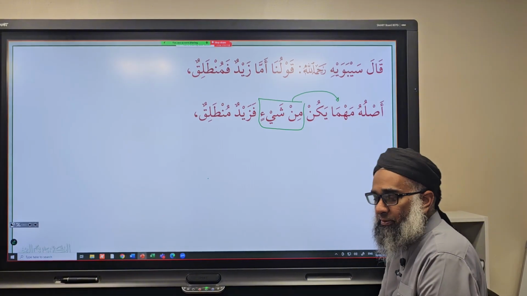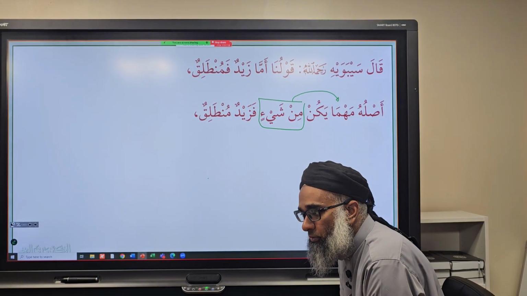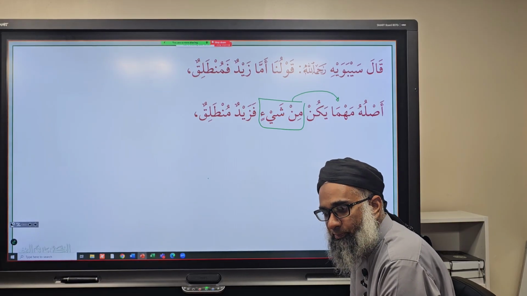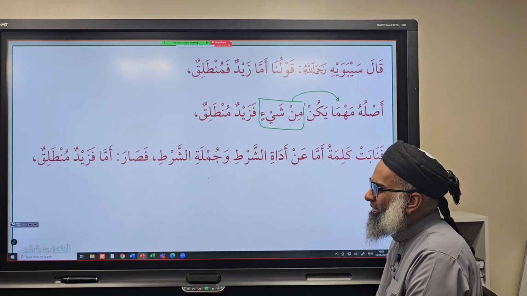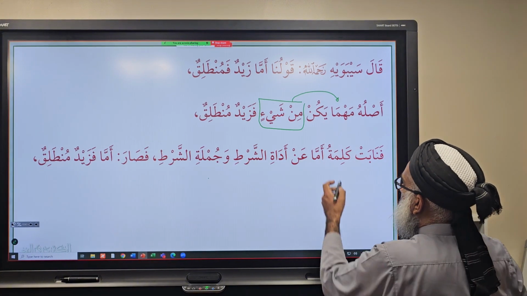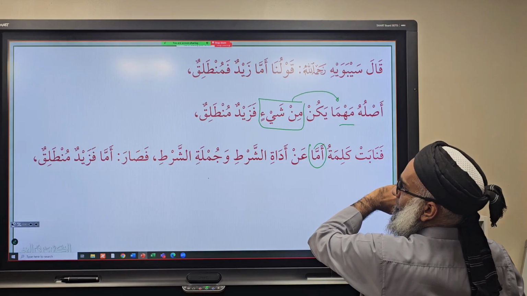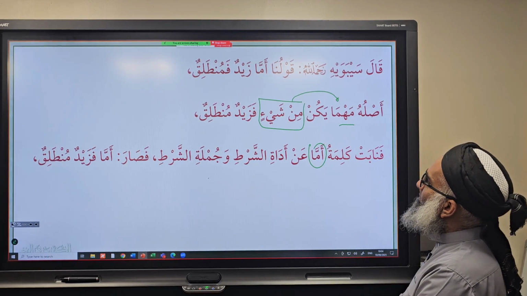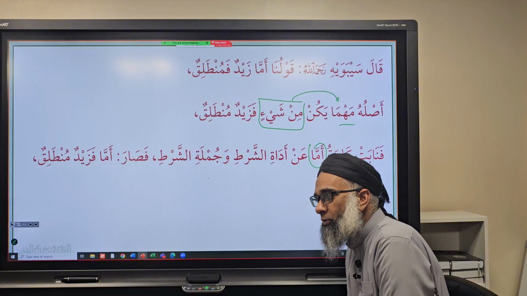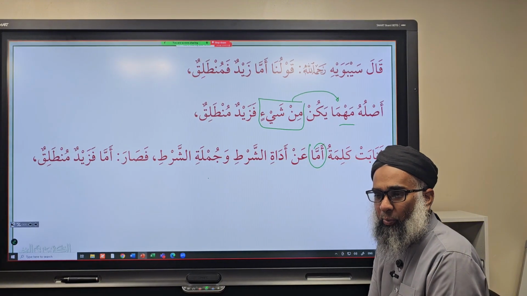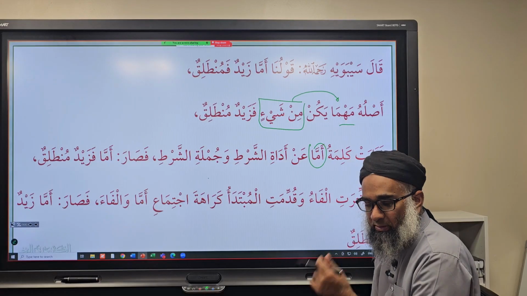Meaning, whatever happens. In every situation, Zaydun muntaliqun, Zayd is going to walk and go. So in all situations, Zayd is going to go. Then he says that it seems the kalima amma replaces the adatu shart of mahma and the jumla shart. So instead of saying mahma yakun min shay, it says amma. So it became amma fa zaydun muntaliqun. Obviously amma fa zaydun is a bit weird. So what do you say? Then you move it around and say amma zaydun fa muntaliqun.